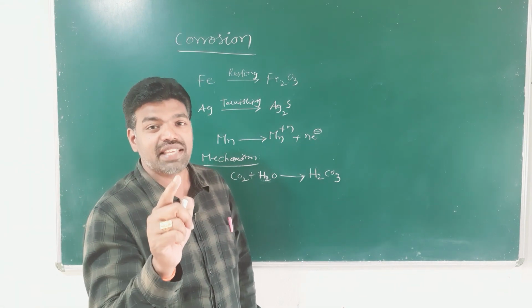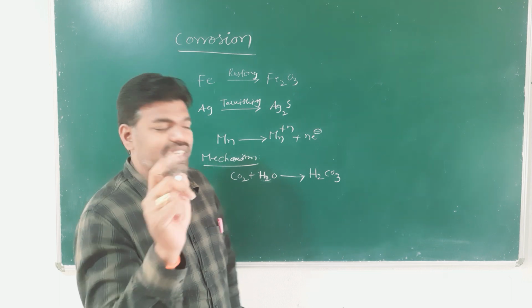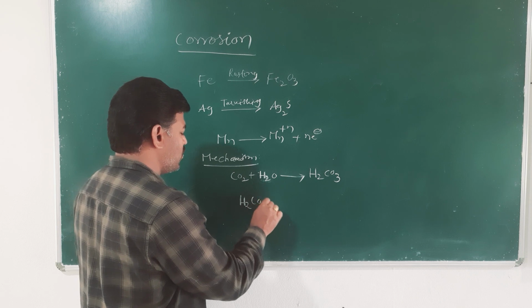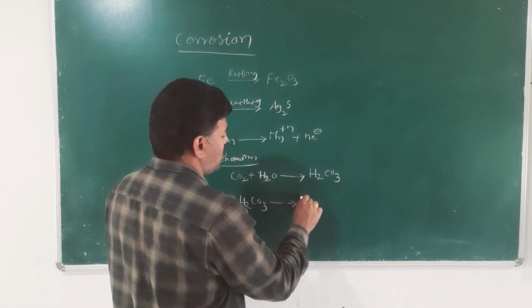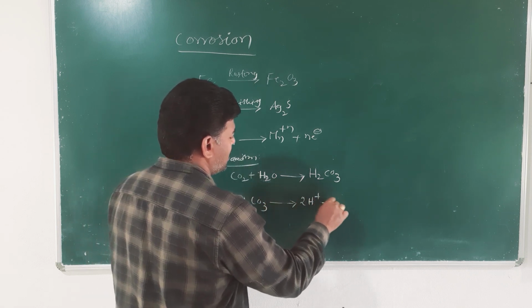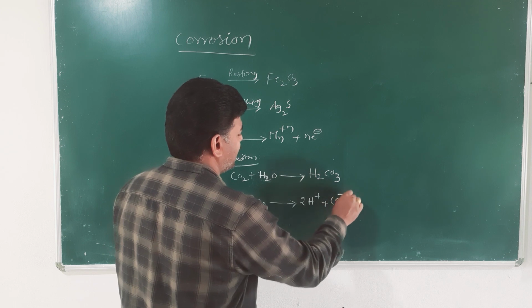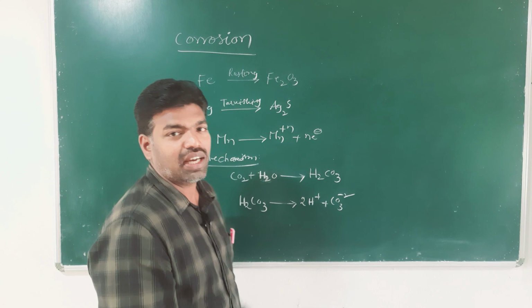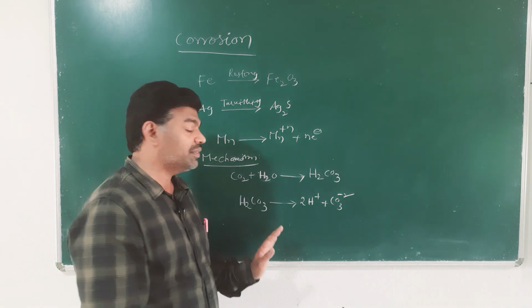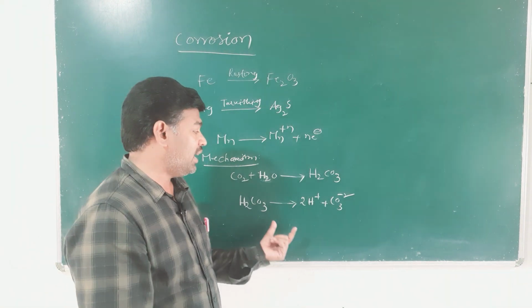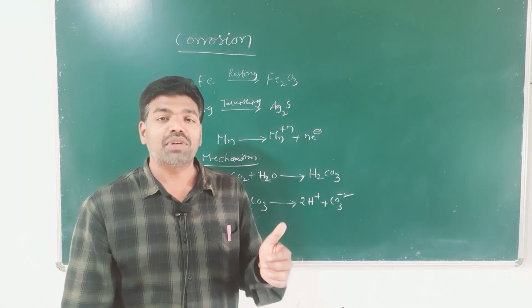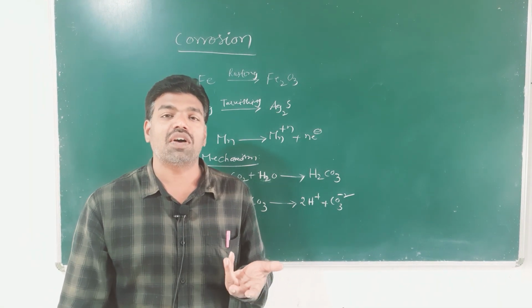This carbonic acid dissociates to some extent. That dissociation is like this: H2CO3 gives rise to 2H+ plus CO3 2-. So, this is the dissociation, and when iron, for example, we are discussing the rusting of iron.